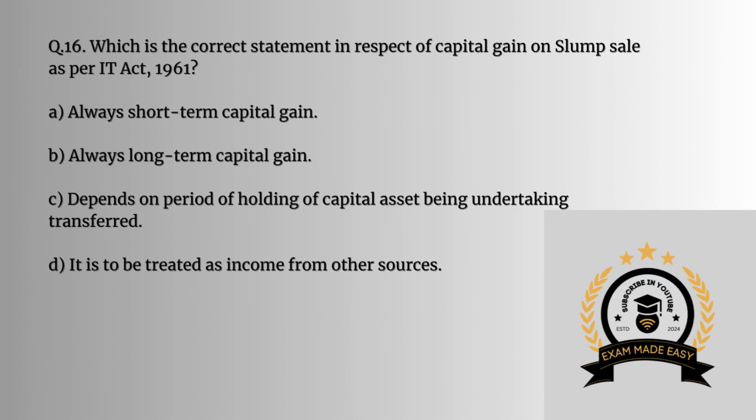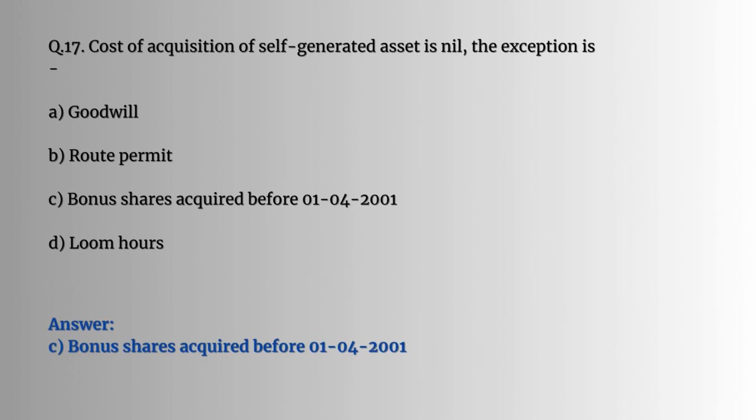Question number 16. Which is the correct statement in respect of capital gain on slum sale as per IT Act 1961? The answer would be always long-term capital gain. Question number 17. Cost of acquisition of self-generated asset is nil. The exception is, answer would be C, bonus shares acquired before 1/4/2001.